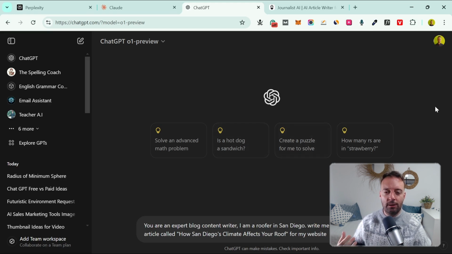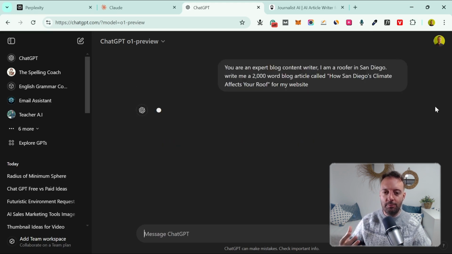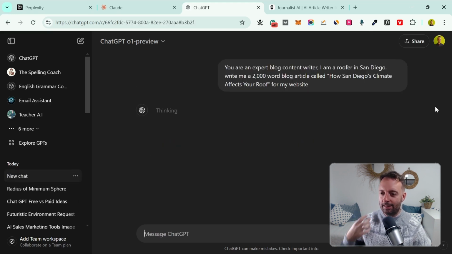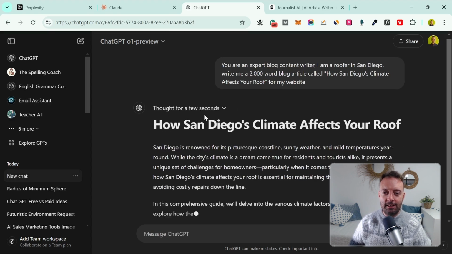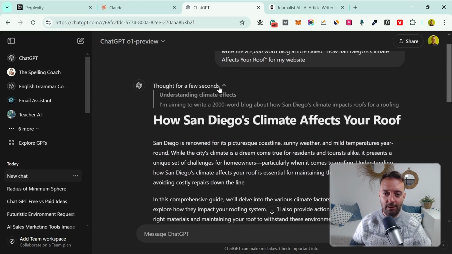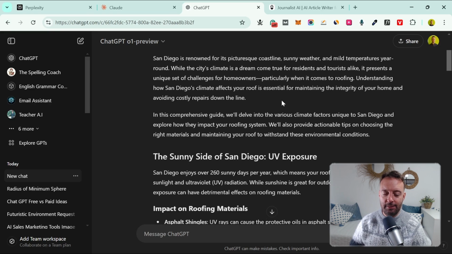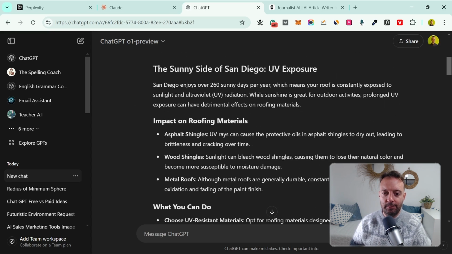To me, it's worth buying ChatGPT. It's worth paying for because, well, it's just got so many features. The voice mode, I can talk to it on my phone in real time. And what you can see here now is it's thought for a few seconds. So it didn't actually spend that long thinking about it. Sometimes it takes about 10 seconds to think about it. But yeah, I think this was quite a simple article for it to come up with, right?